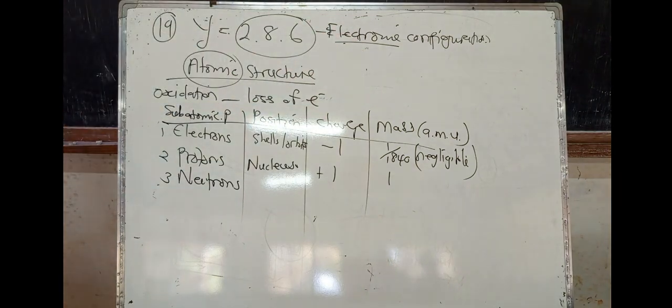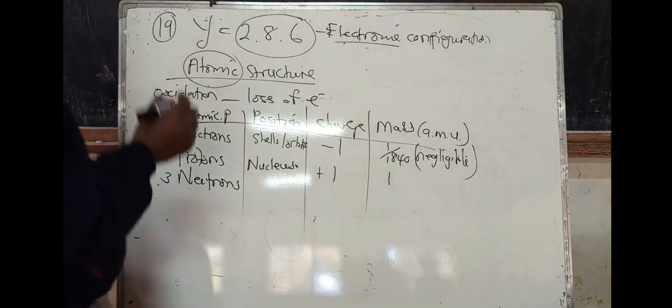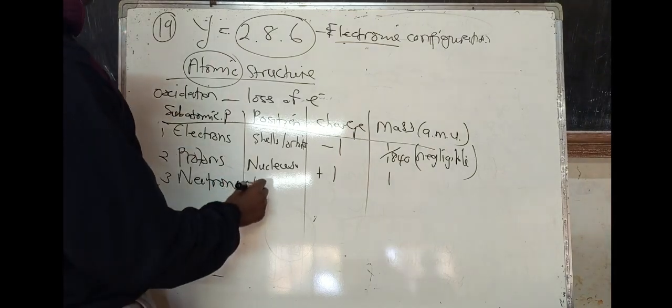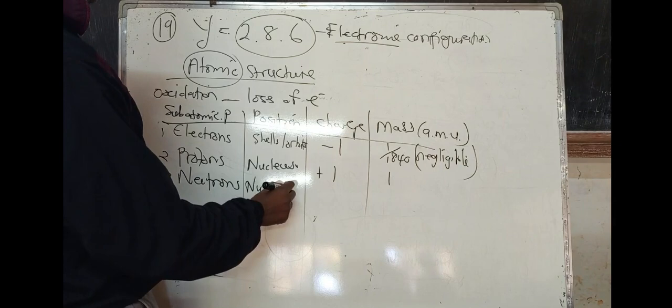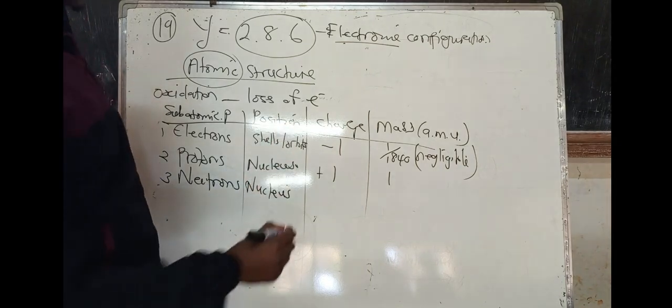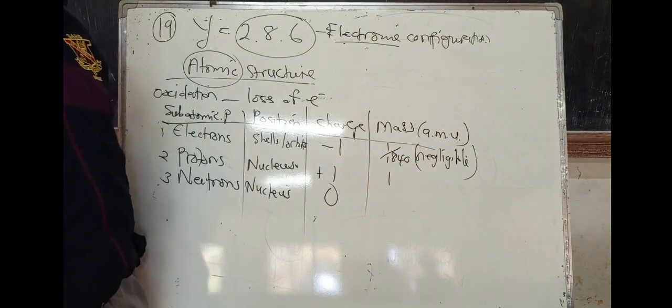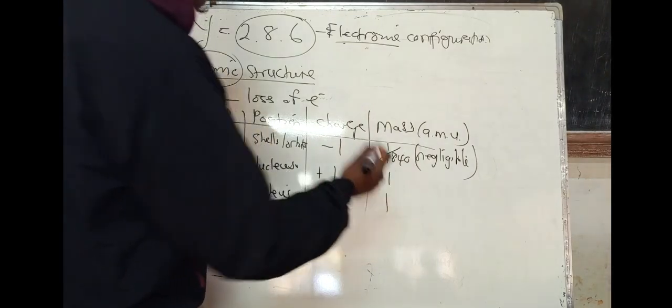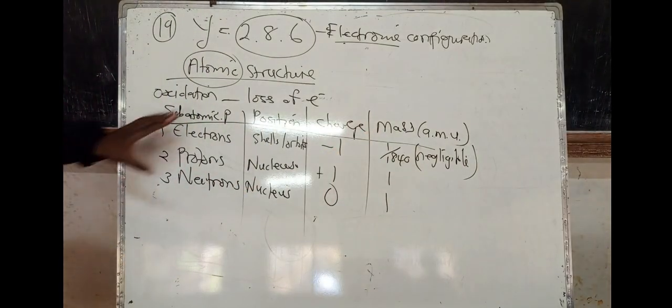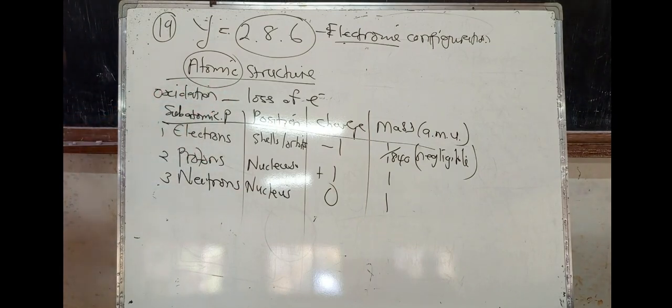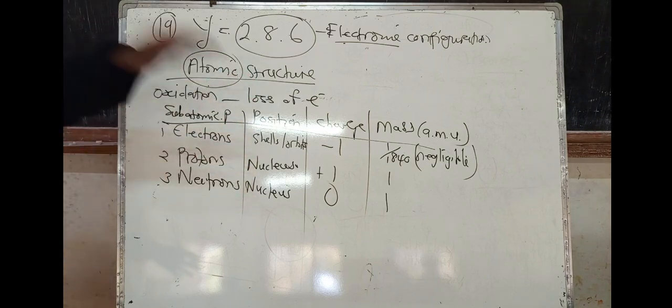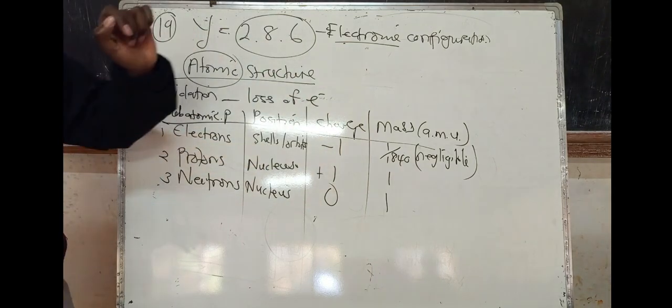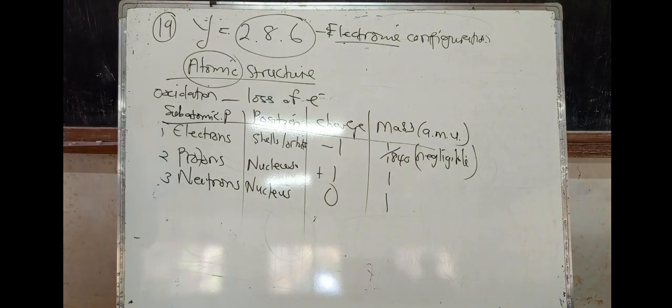Neutrons: where do you find them? In the nucleus. Charge 0, they are neutral. Mass 1. This is atomic structure, made up of electrons, protons and neutrons. You must remember where you find these and their charges. So let's draw an atom.